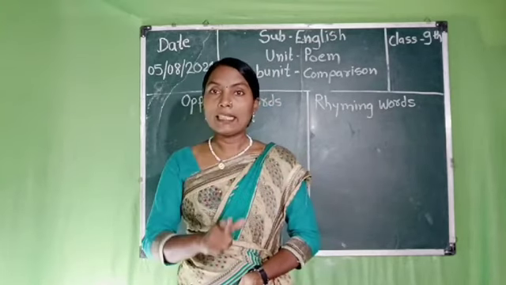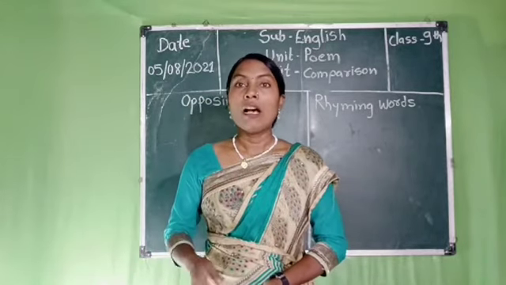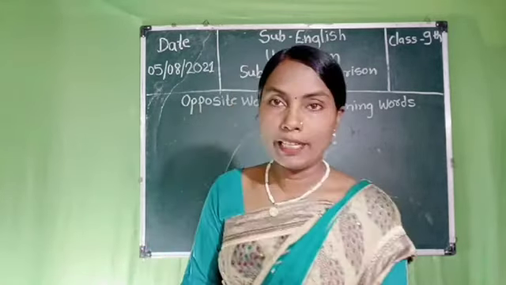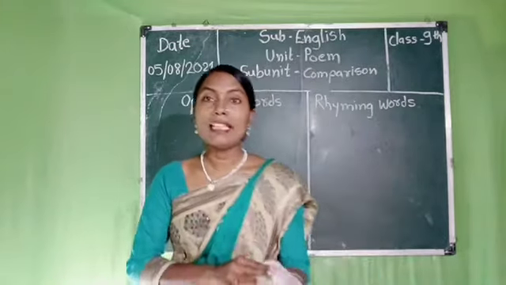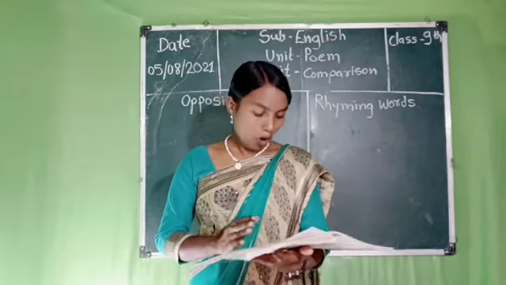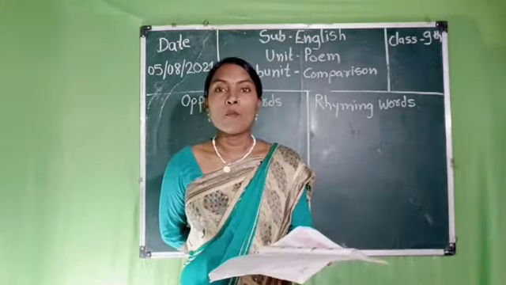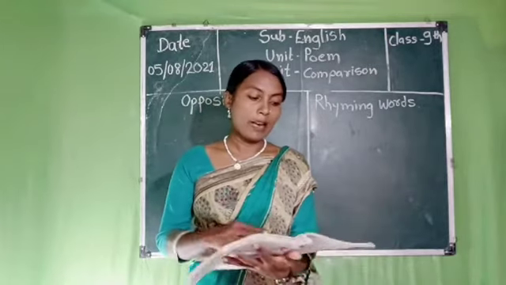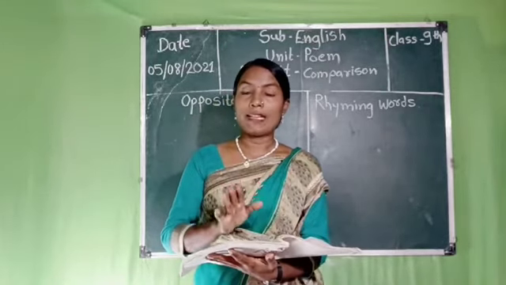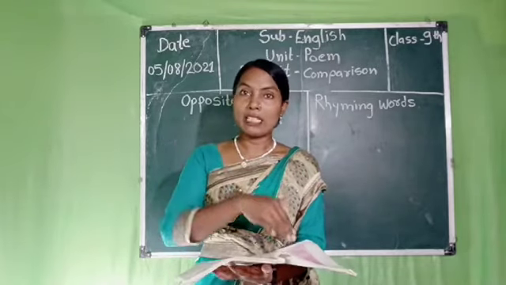Firstly, students, we will read the poem loudly. In the 9th standard textbook, on page number 34, there is a poem named Comparison. Firstly I will read the poem, and after that you must follow it.